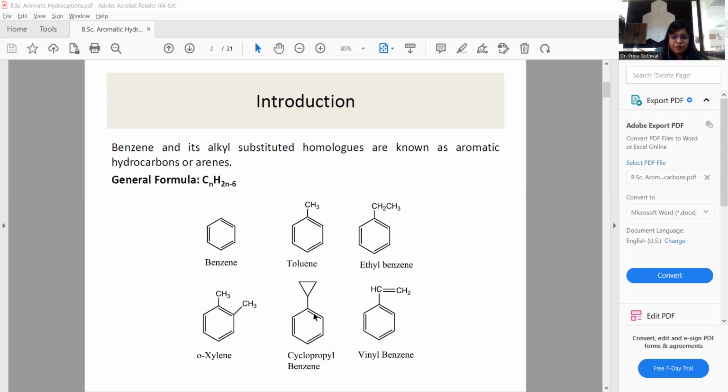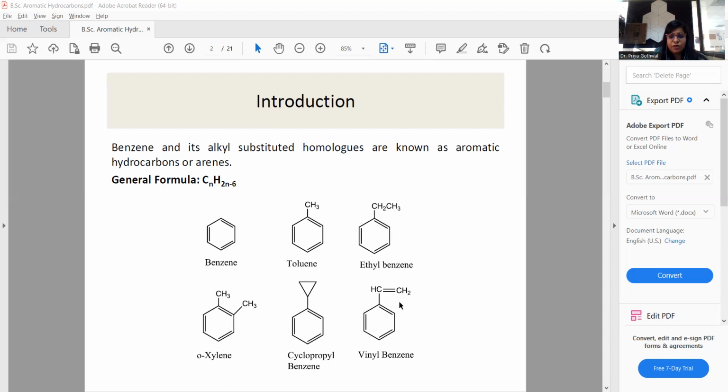And some cyclopropyl benzene. This ring is known as the cyclopropyl ring. It is a cyclic aliphatic structure located at the benzene ring, known as cyclopropyl benzene. And the next is vinyl benzene.